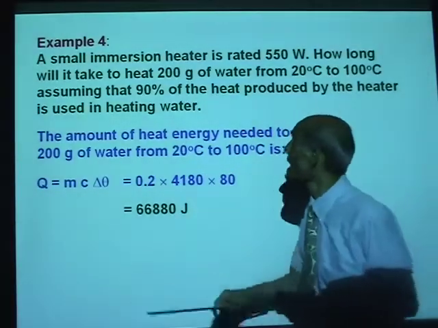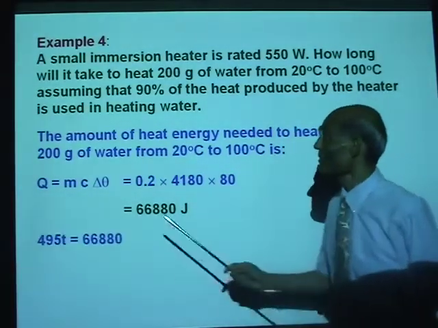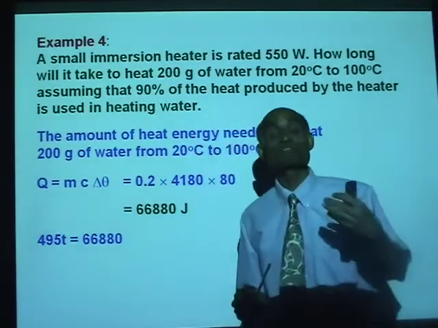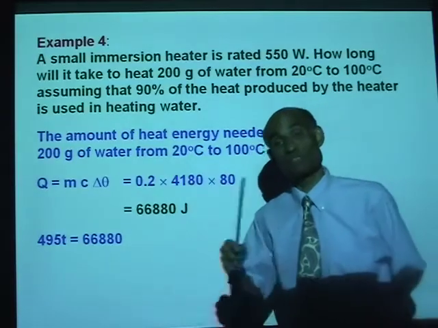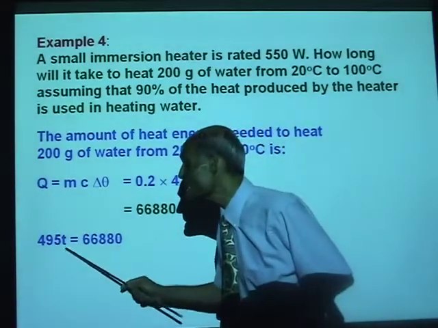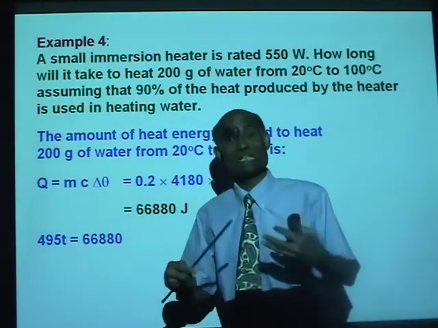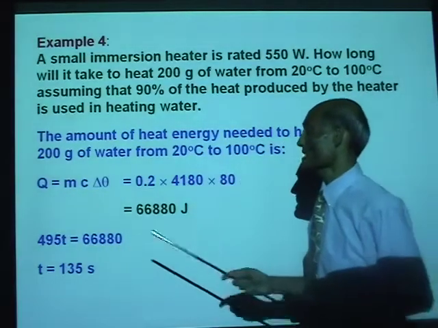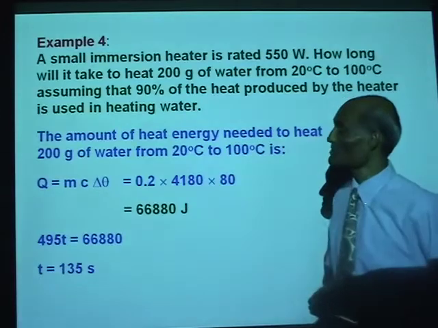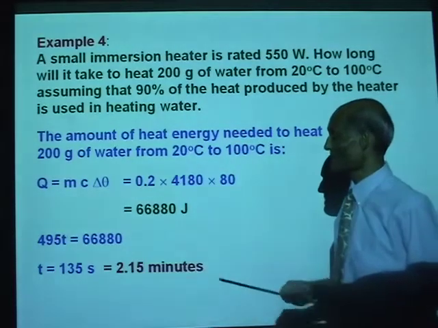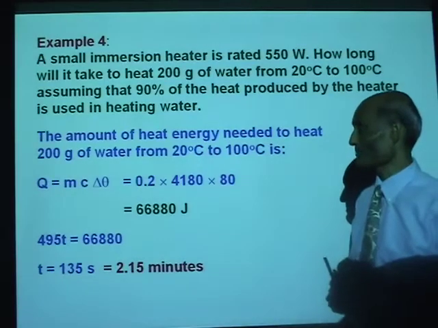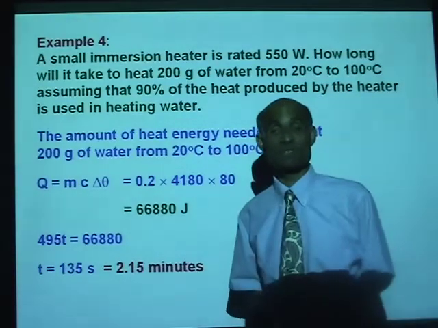Now, this is the amount of heat actually used by water. And where did this come from? It comes from the heater. 495 T is the amount of heat produced and supplied to water, where T is the amount of time taken to do this. And we need to solve for T. So this gives T equal to 135 seconds, which is 2.25 minutes. Another very useful type of problem.